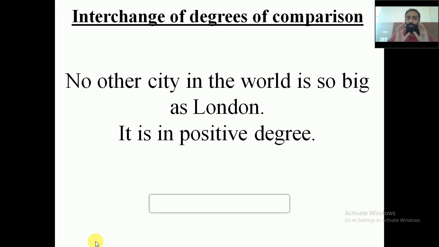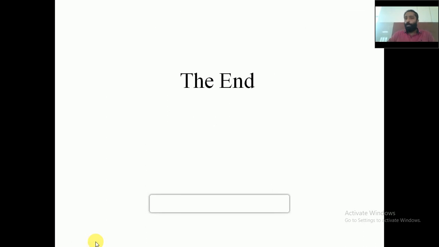So remember, the most important thing when you are interchanging, make sure that the meaning remains the same. First of all, before you interchange any degrees of comparison, make sure that you understand the meaning of the sentence clearly. Then only you must go for the interchange. I hope you have understood the notes on the degrees of comparison. Now, in the coming classes, I will give you some exercises so that you will be able to understand it better.